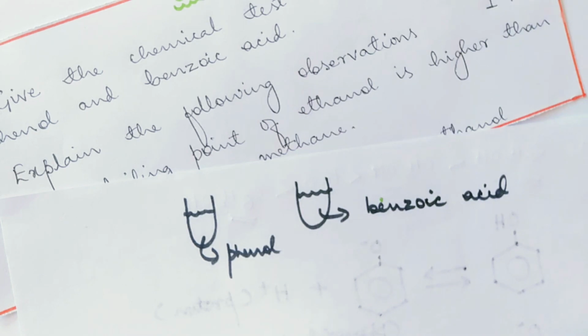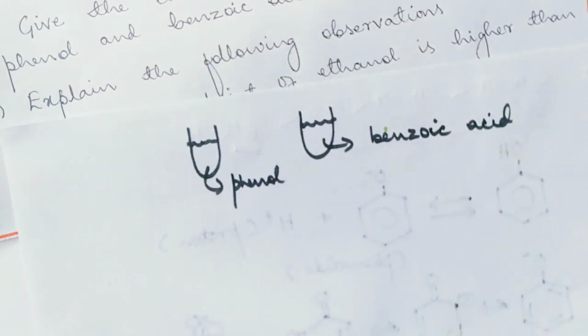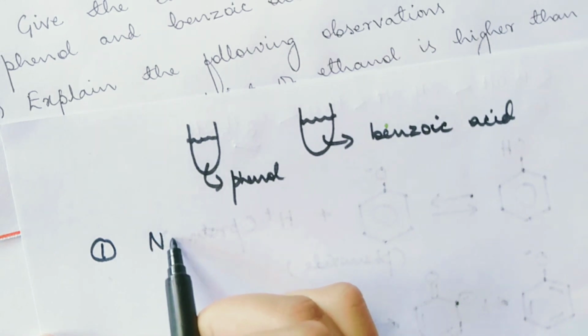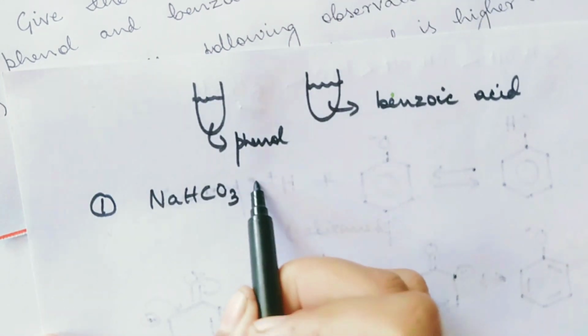Now there are two tests which you can perform to know which one is a phenol and which one is a benzoic acid. The first one is a sodium bicarbonate test, another one is a ferric chloride test. You can choose any. I'm going to teach you by the sodium bicarbonate test. Let's see. Sodium bicarbonate test.